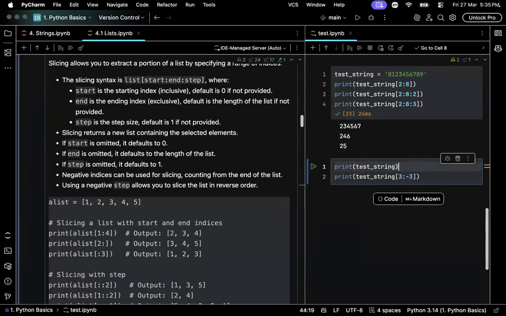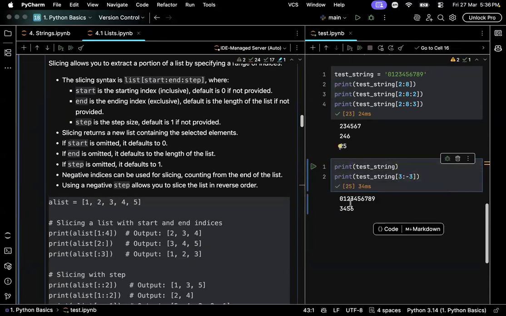Since I am asking to slice from the third position to the minus third position, right? Imagine a straight line, move 3 steps forward from the start and walk 3 steps backwards from the end of the line. This is how you get the sliced value. See here 0, 1, 2, 3, 4, 5, up to 9, right?